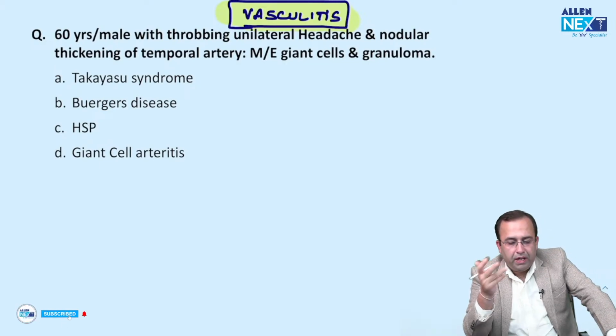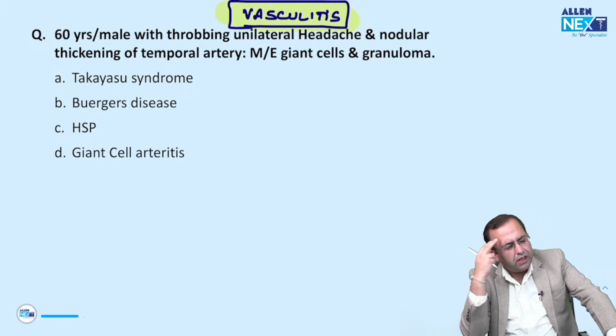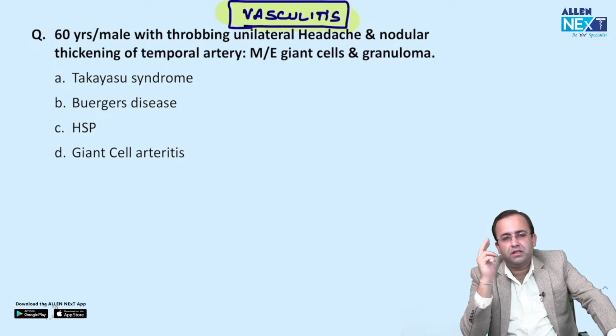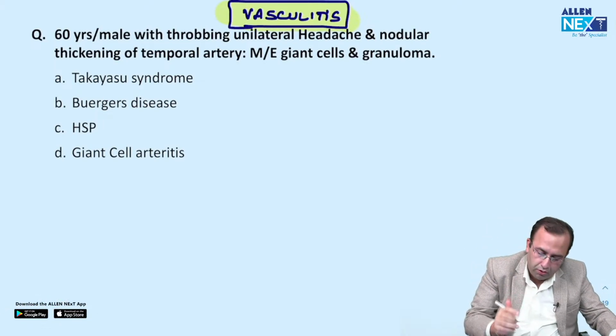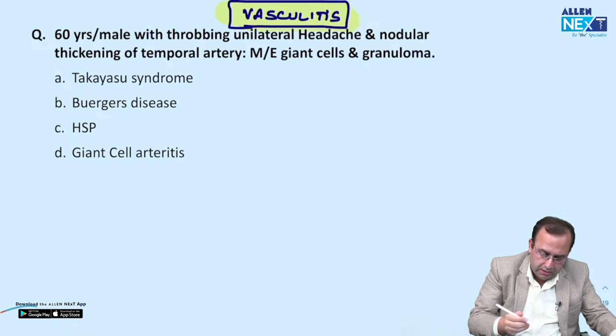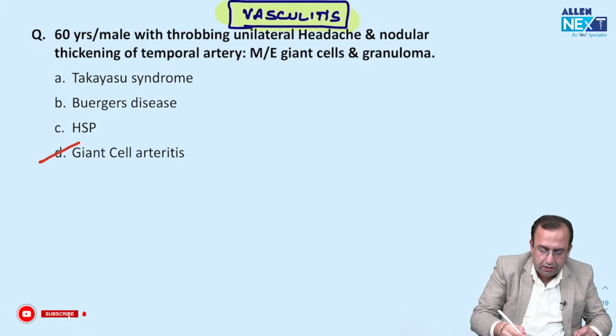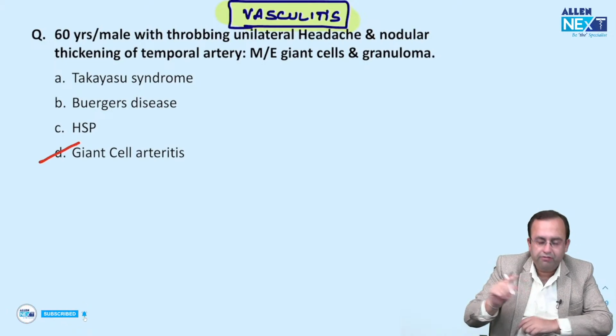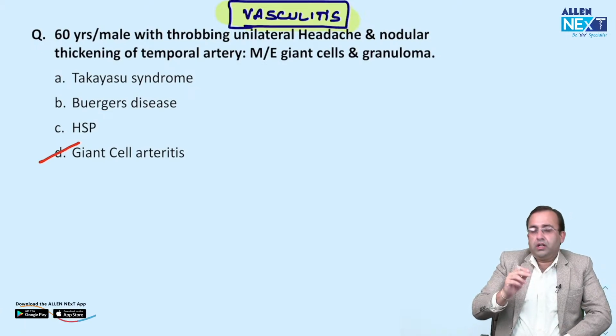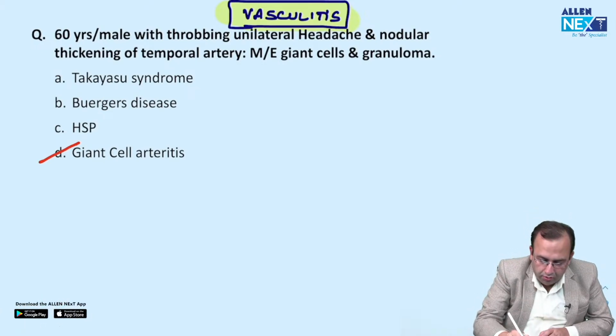A 60-year-old male with throbbing headache, nodular thickening of the temporal artery. Just touch your temporal artery once, just touch your forehead once and you will never go wrong in it. Microscopically it has giant cells and granulomas: giant cell arteritis. Seen in the elderly, more than 50 years of age. Takayasu: think of the pulses.